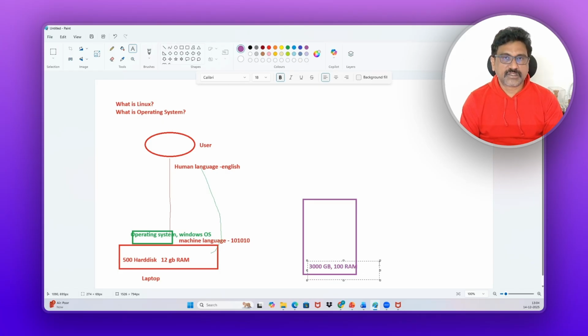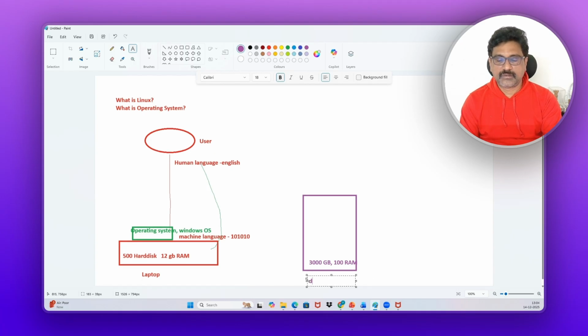Purpose is the same, but capacity is different. That means high configuration hardware will be there in servers. This is a server. So again, without an operating system, you cannot communicate with this hardware. You cannot communicate with this server.